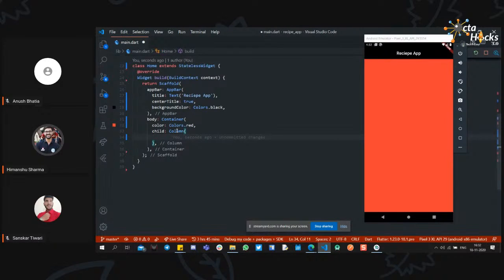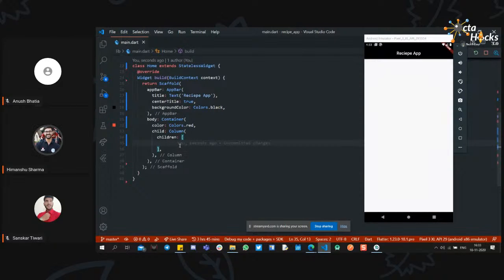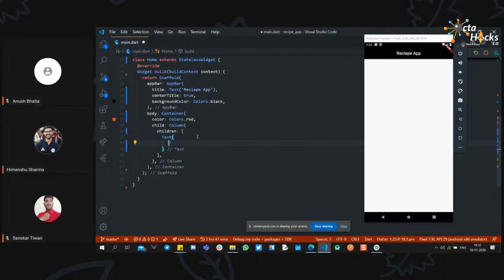So we have the column widget right here. In the column we have multiple types of widgets. So we don't need a single child, we need multiple children. So we have the property children. If you save it, nothing will show up because in the children we don't have anything. So let's start with text. Text of the column or something like this, and save it.